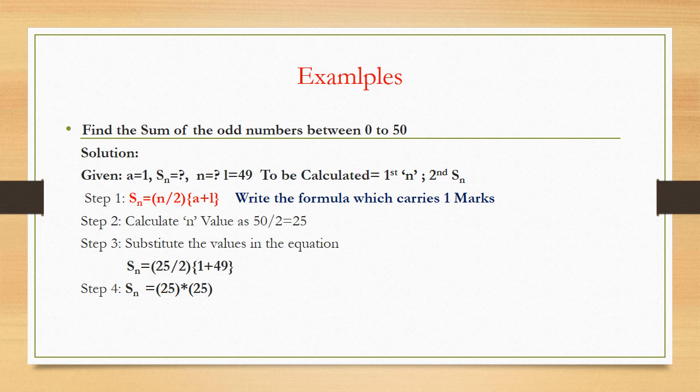50 by 2 I got as 25, therefore Sn is going to be 25 into 25. Now we know that Sn is going to be 25 into 25 is going to be 625. So this is the sum of